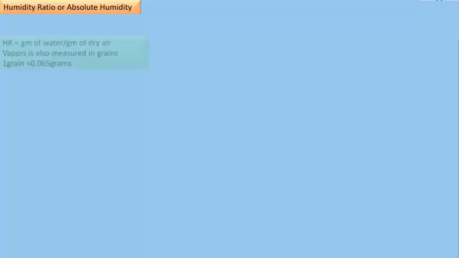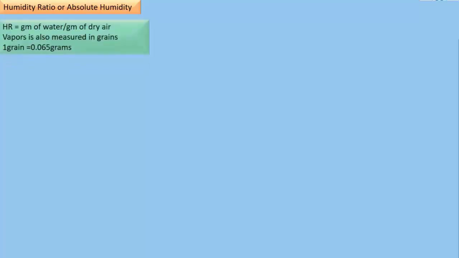The next parameter is the humidity ratio. For example, if you have 1 gram of air, then how much water is present in 1 gram of air? This is known as the humidity ratio or absolute humidity.